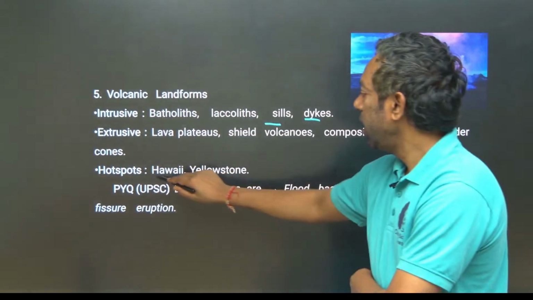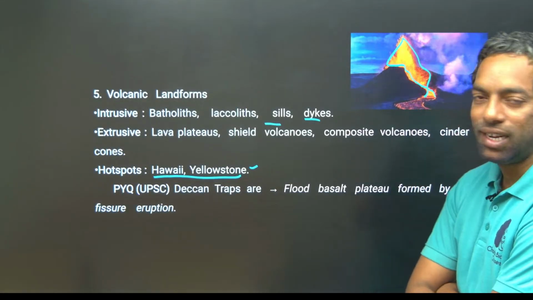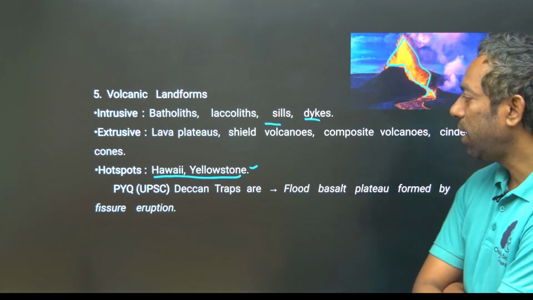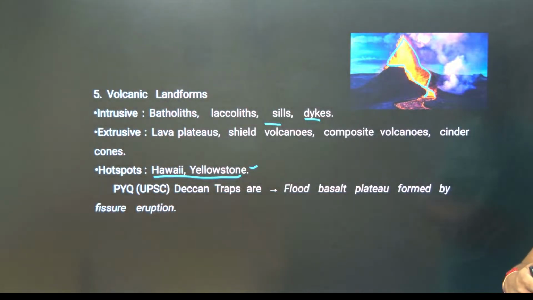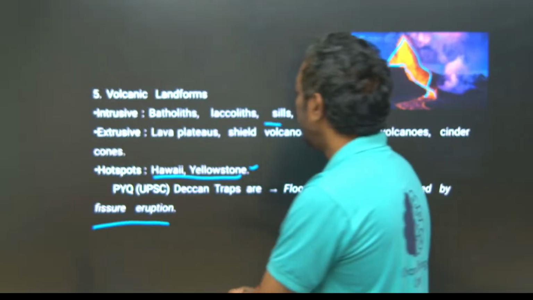Hawaii and Yellowstone are hotspots of volcanic activity. Hawaii still has an active volcano. They can ask you the previous year UPSC question: the Deccan Traps, the Deccan Plateau, or flood basalt plateau, is formed by fissure eruption.